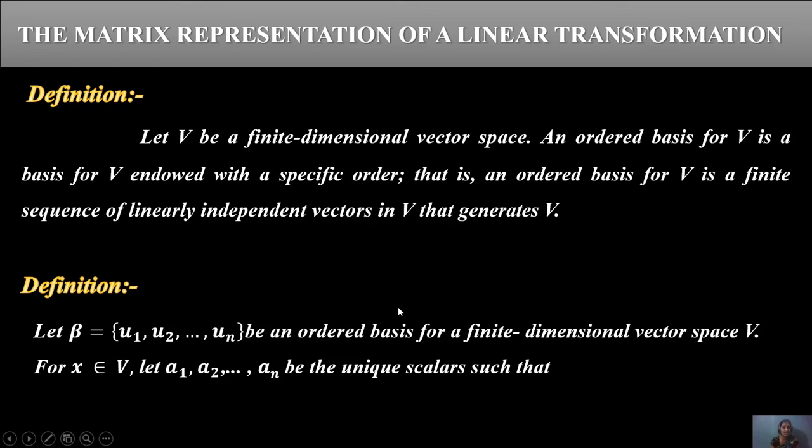What we will say is that V is a finite dimensional vector space. An ordered basis for V is a basis for V with a specific order, a finite sequence of linearly independent vectors in V that generate V. Let beta equals u1 to un be the ordered basis in a finite dimensional vector space V. Then x is an element of V. Let a1 to an be the unique scalars such that x equals the summation of a_i u_i, with i from 1 to n, for the basis of this value.